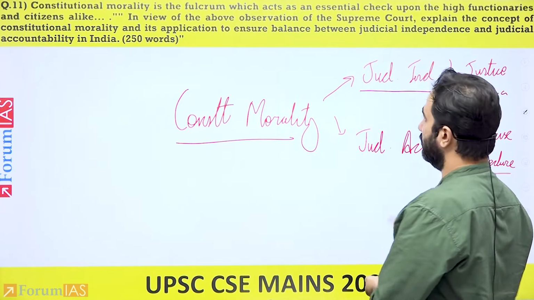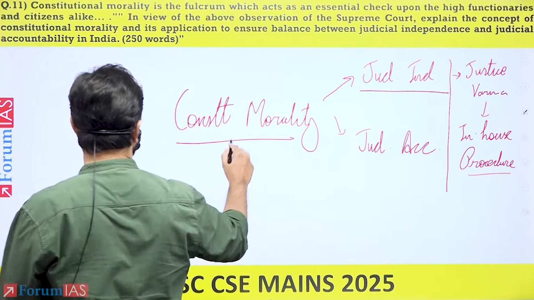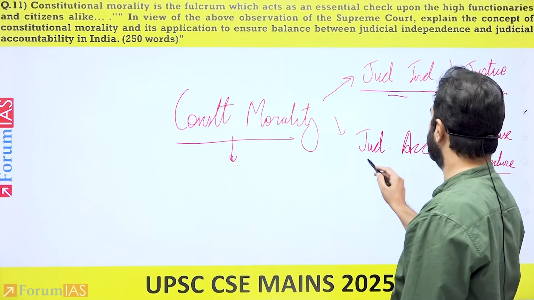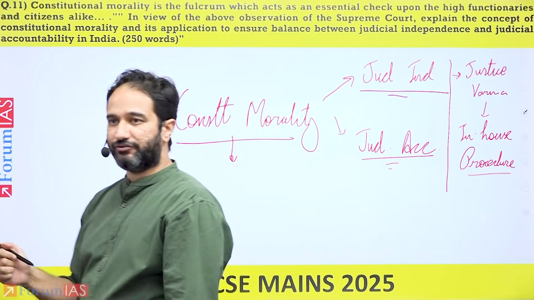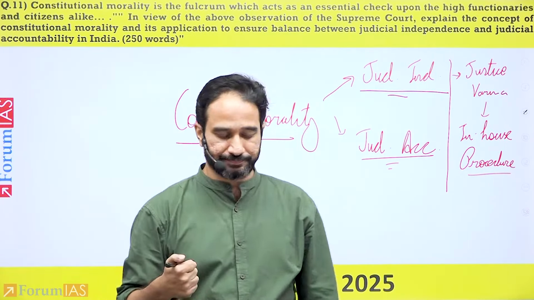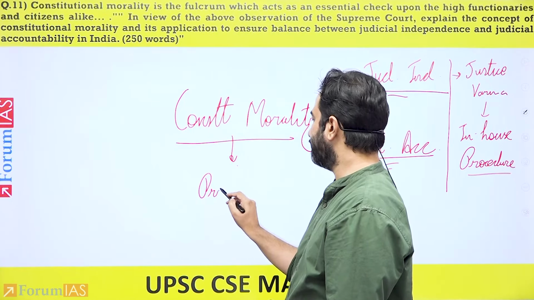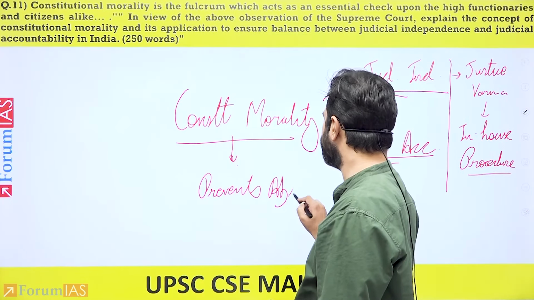That was the primary view on the context in which the question is being asked. Do these ideas of constitutional morality, how do you imbibe them in relation to judicial independence and judicial accountability? So you have to make the argument that it prevents abuse of power. Prevents abuse of power. So that is one aspect